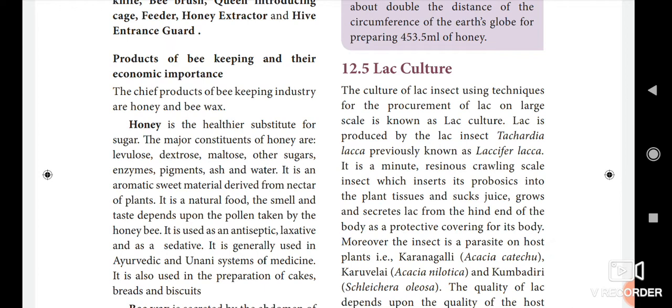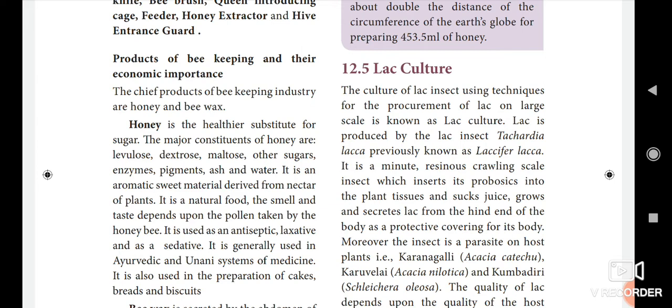Lac is one kind of insect. In Tamil it is called arakkupochi. Here this lac looks like tiny scaly buds and growths of various shapes on plant stems. This lac insect grows on the plant stems. They secrete a protective wax. From that stem it secretes one kind of wax, so that is called the lac insect.